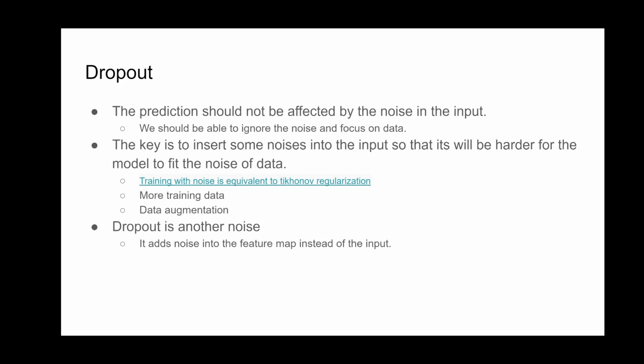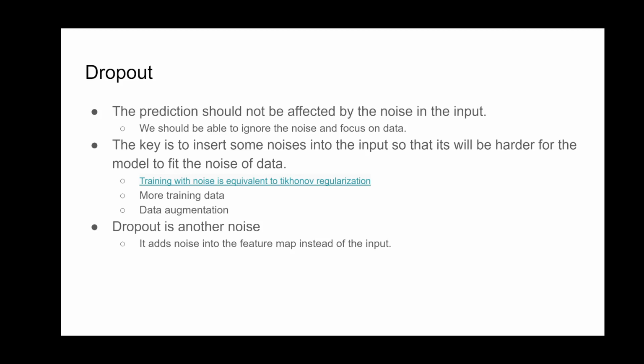If we think dropout is noise, it means that we add some noise in the feature map instead of the input data.